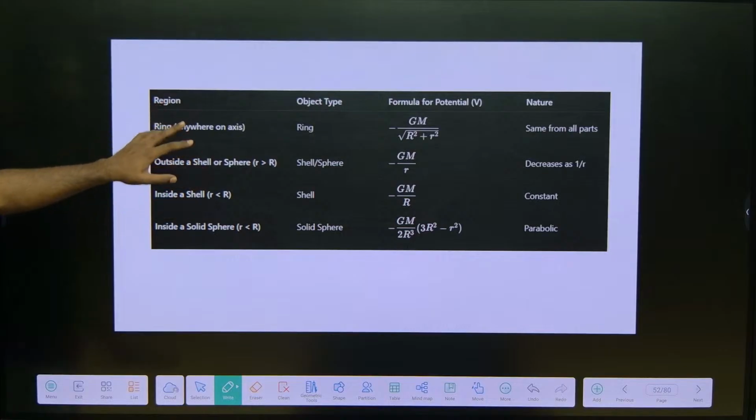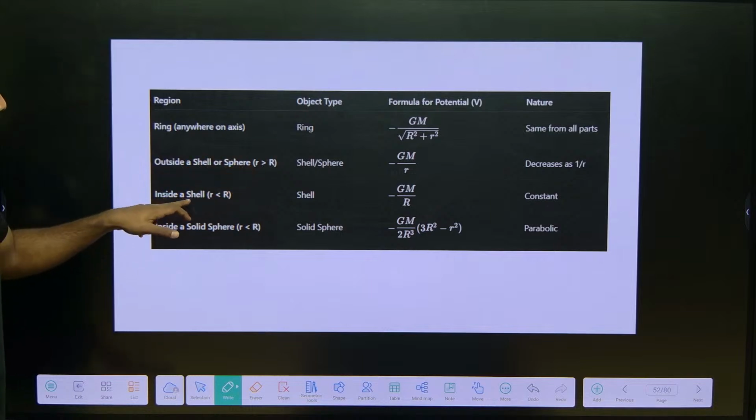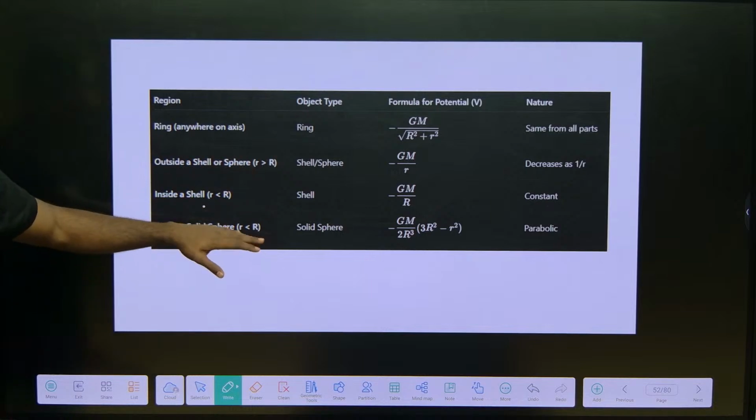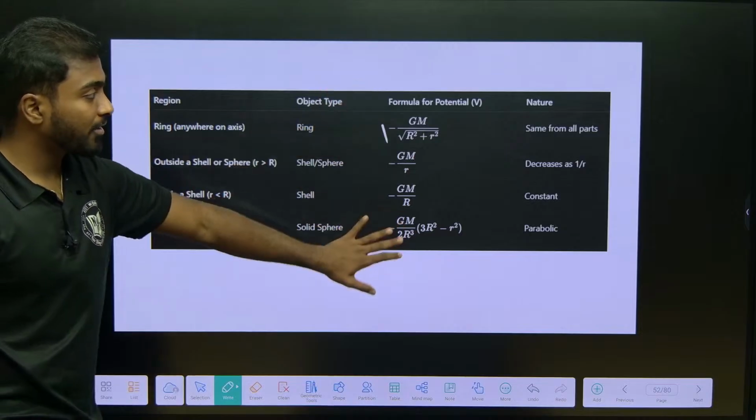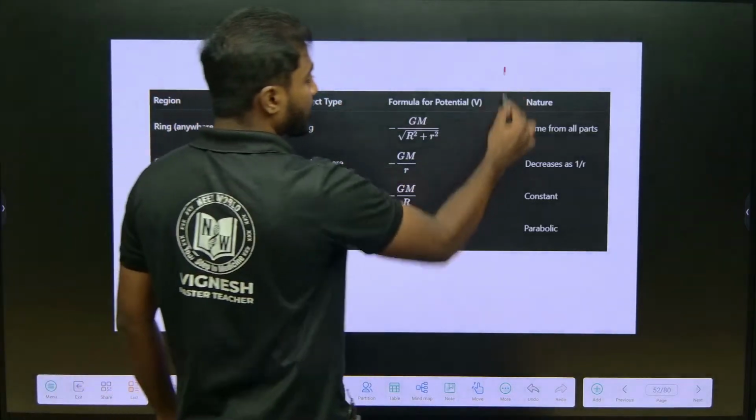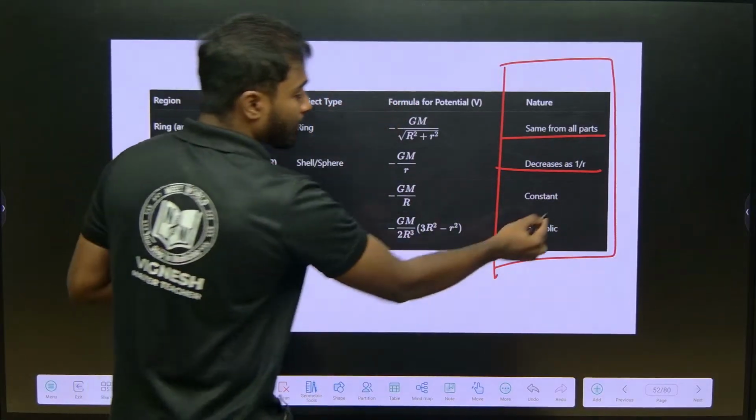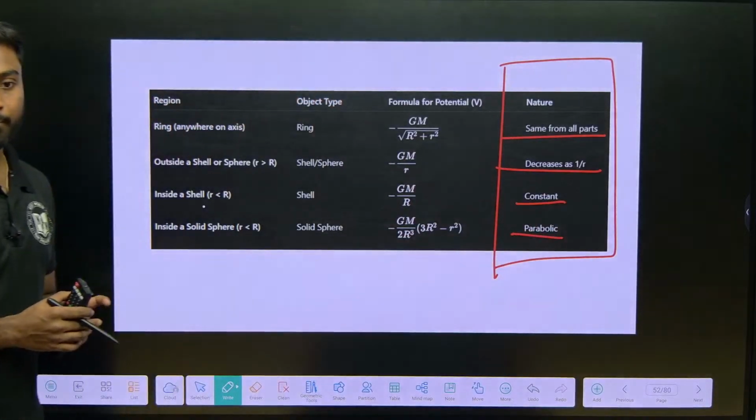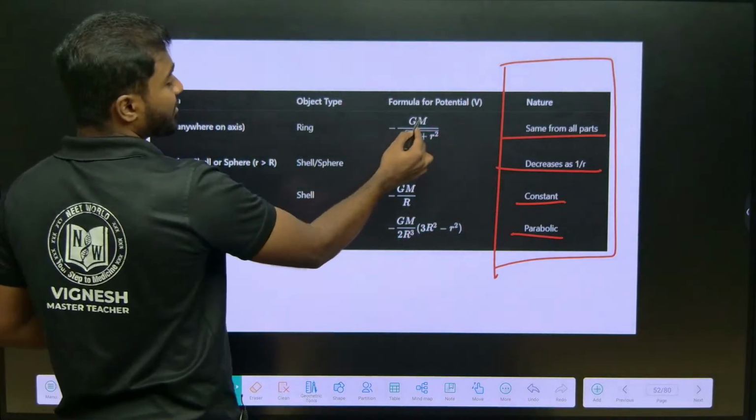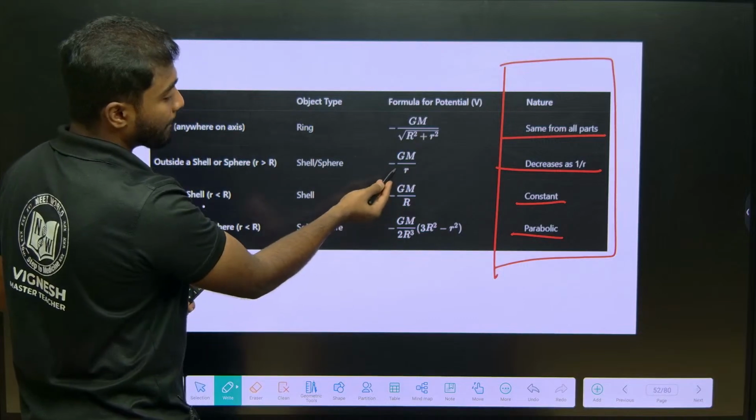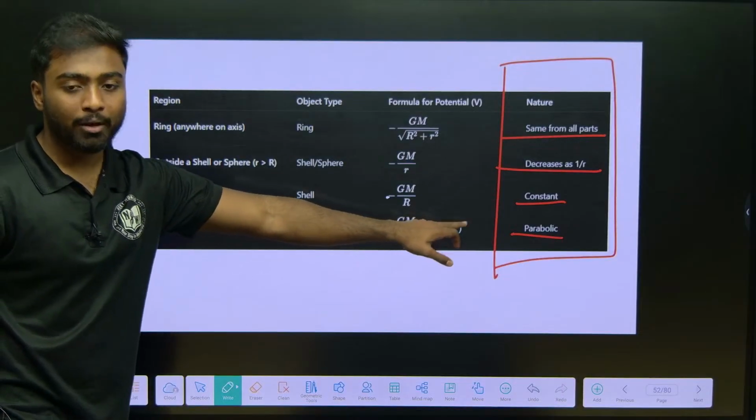The regions are: ring anywhere on the axis, outside a shell or a sphere, inside a shell, and the last one, inside a solid sphere. So, 4 cases with object types ring, shell or sphere, shell, and solid sphere, and the formulas are given along with their nature: same for all parts, decreases as 1 by r, constant, and parabolic. For graph purposes we have given this. The formulas are minus GM by root over R square plus r square, minus GM by r, minus GM by capital R, and minus GM by 2R cube into 3R square minus r square.